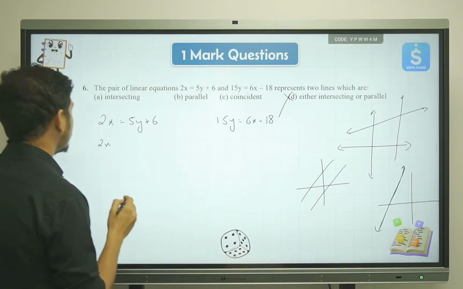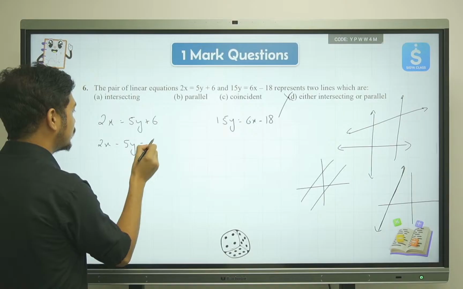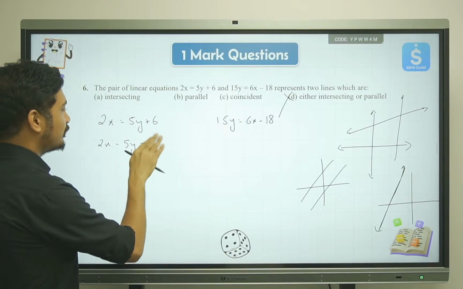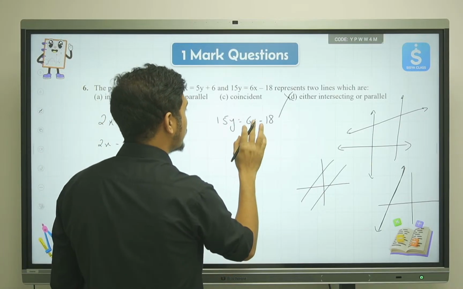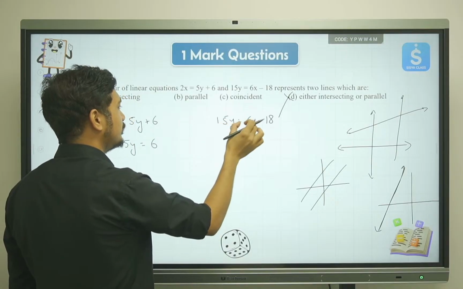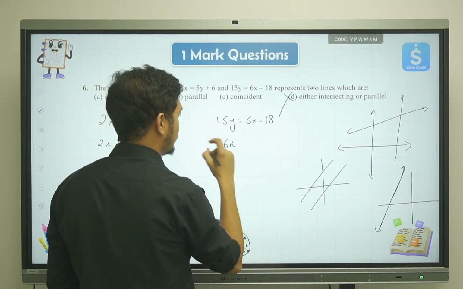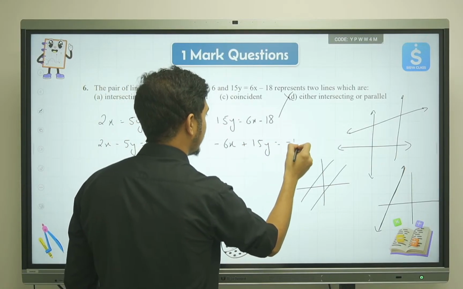Let's move ahead. So we have 2x minus 5y is equal to 6. In my case, I'm keeping the constant value in the RHS, so I will maintain the same thing over here also. Now here we have 6x; I'll bring 6x over here, so that will be minus 6x plus 15y is equal to minus 18.